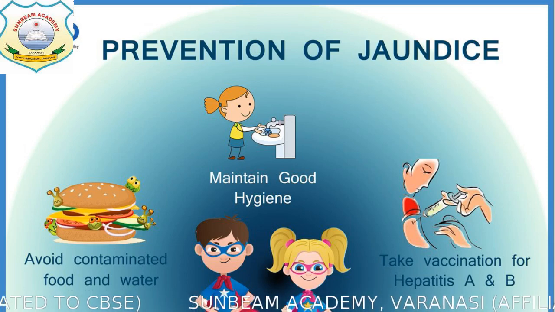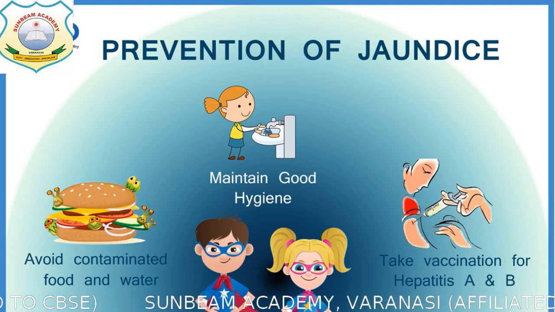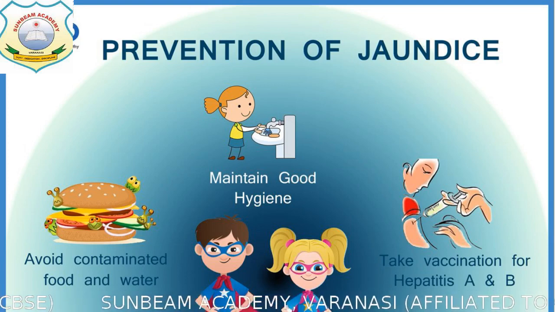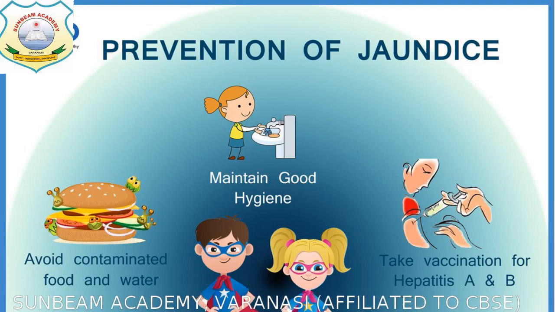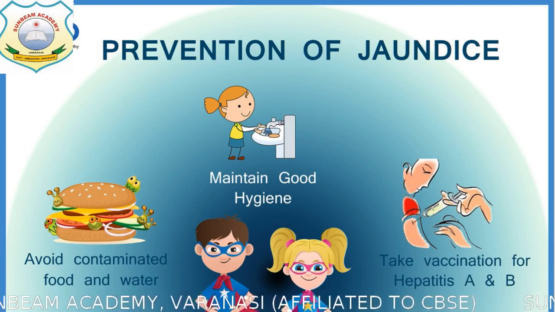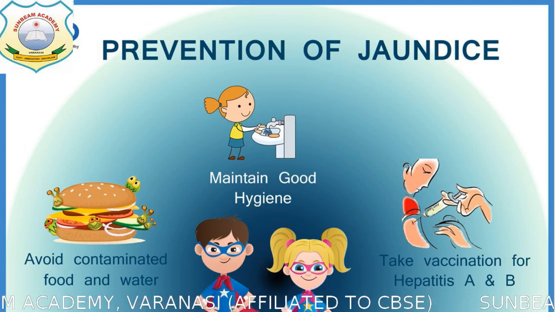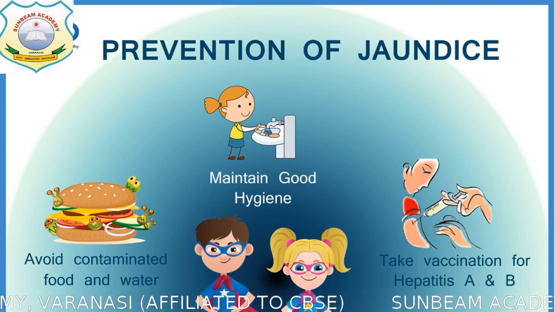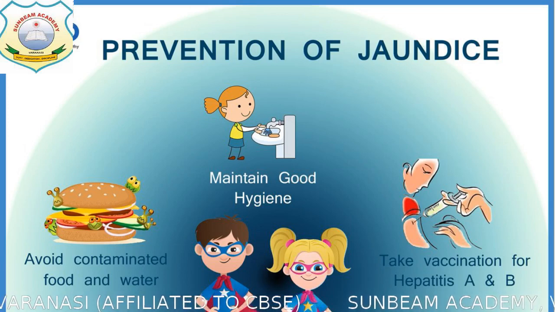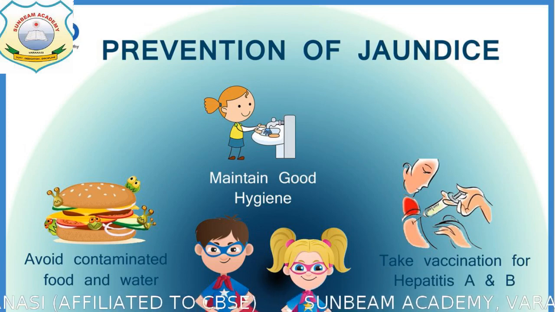None of you have shared those experiences, so I request you to please share those experiences, whether you have got the vaccination for your hepatitis A and B, as well as rotavirus and various others. If you remember, in yesterday's class we discussed the rotavirus vaccination.